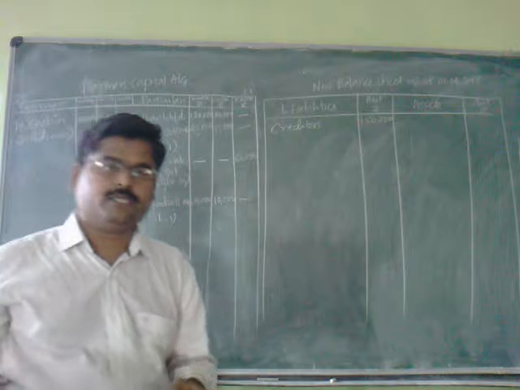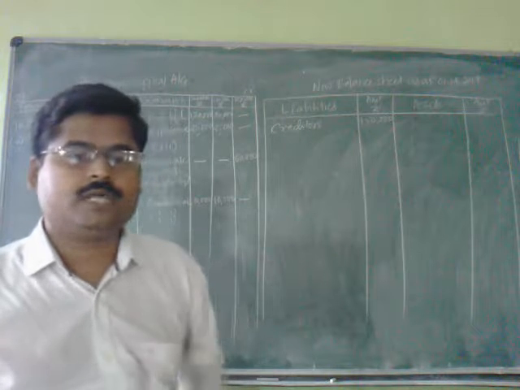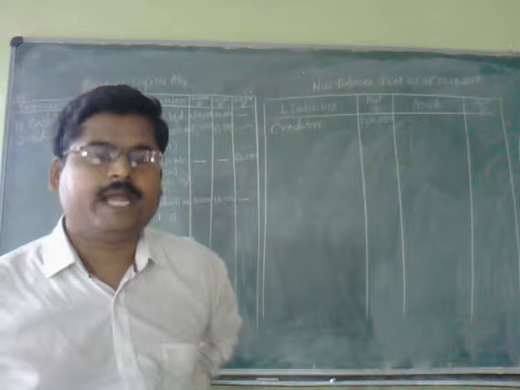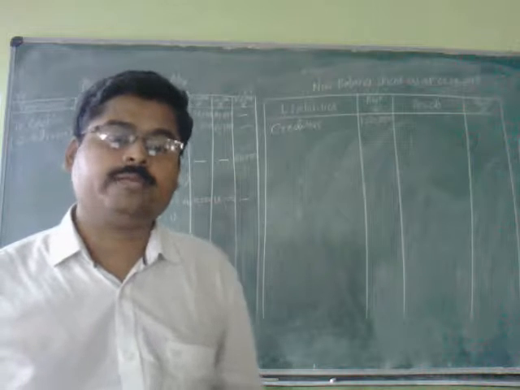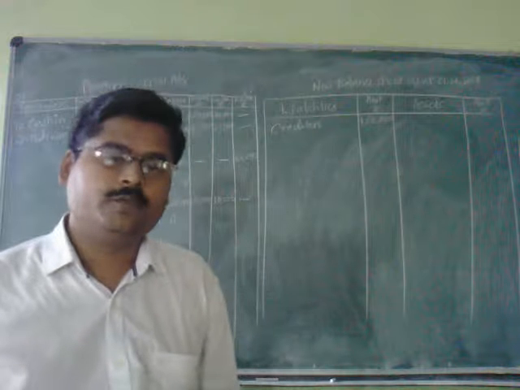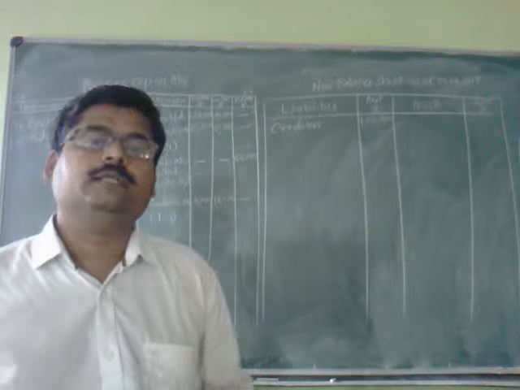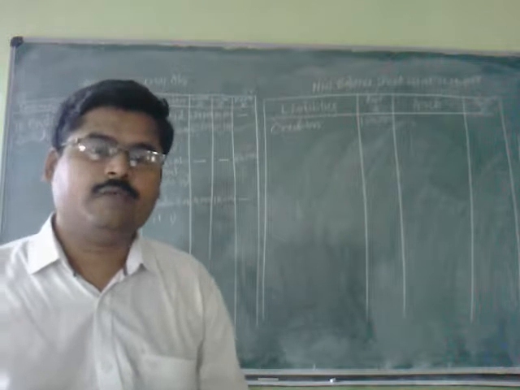Now the first condition is over, and second, third and fourth conditions are related to the revaluation account that we have already shown. After preparing the revaluation account, the profit amounted to rupees 18,000. In an equal ratio, they have distributed the profit of rupees 18,000. The profit shown by the revaluation account always shows a credit balance.